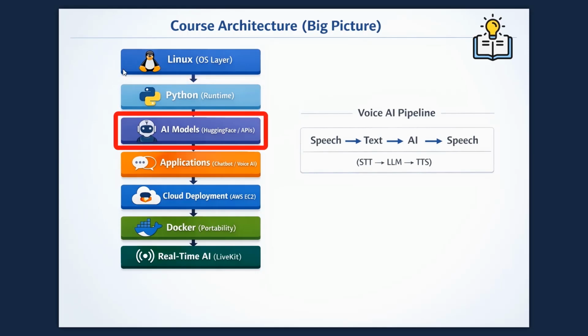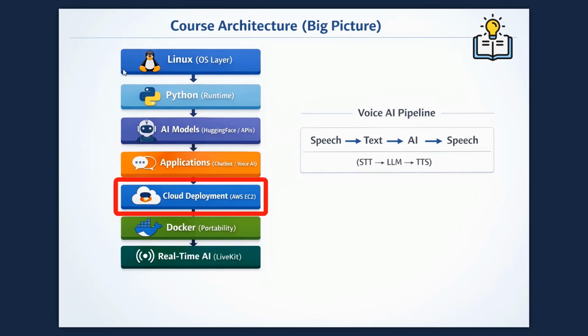Next, we will work with AI models. These can be from Hugging Face or APIs like OpenAI. This is the brain of our system. After that, we build applications like chatbots and voice AI assistants, and this is what users will interact with. Once our application is ready, we deploy it on cloud platforms like AWS. And this is where real world systems run.